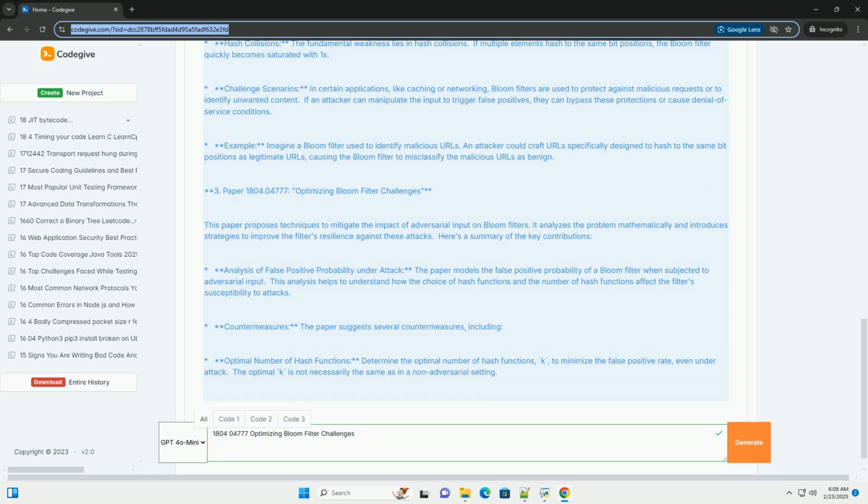It checks if items are present, including one that was not inserted to demonstrate a potential false positive. It performs a series of tests to estimate the actual false positive rate of the filter.